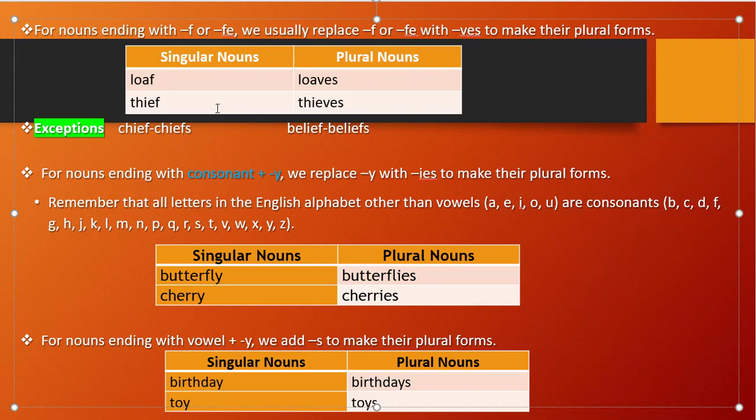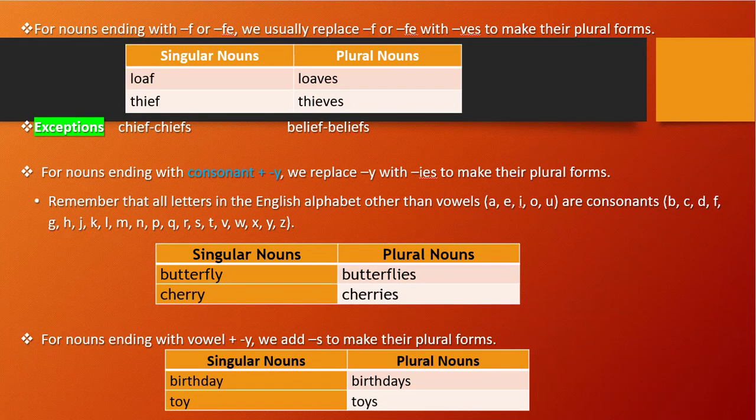Okay, so I marked it in blue color. If this kind of situation is given, consonant plus y in the spelling, then what do we need to do to convert to plural form?